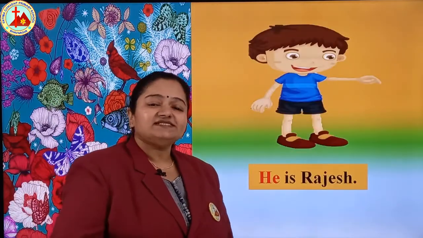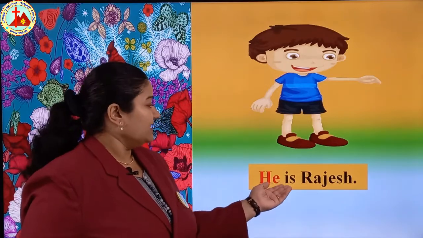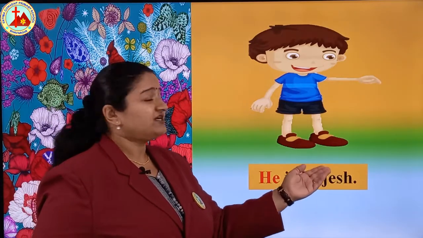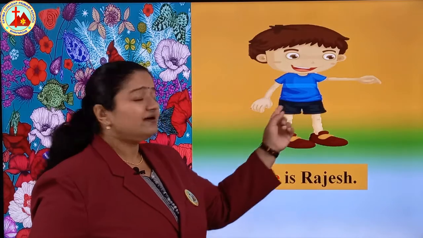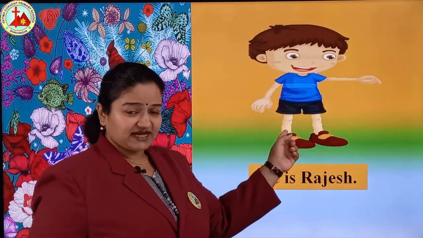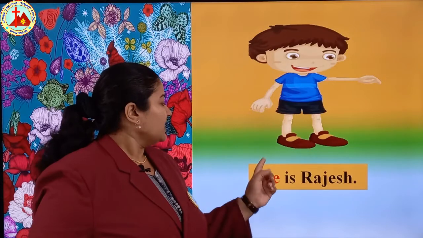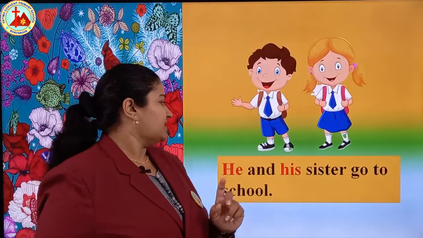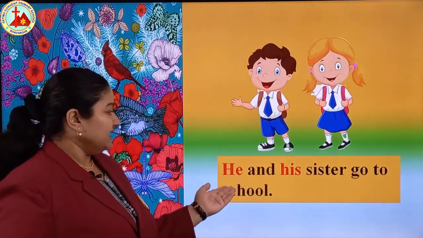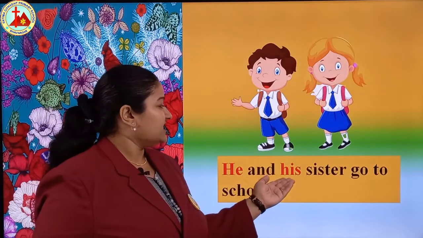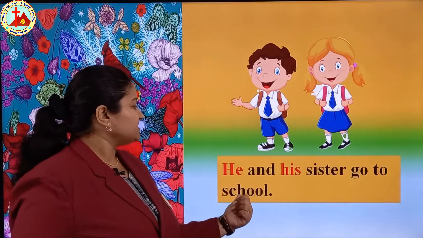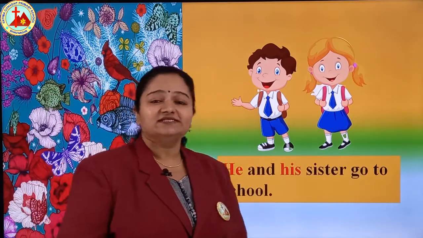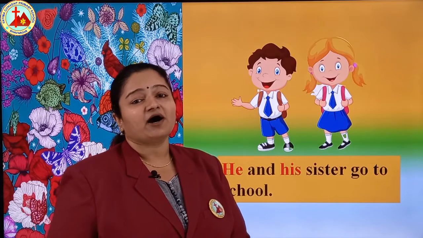Now we will see some examples. He is Rajesh. Rajesh is the name of this boy. So we are using he for Rajesh, because Rajesh is a boy. So he is Rajesh. Next one is he and his sister go to school.